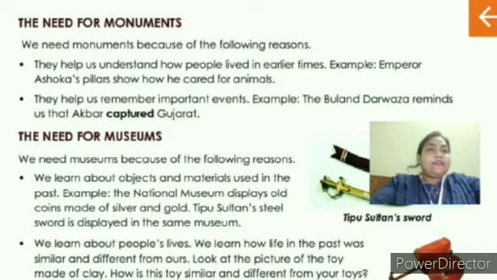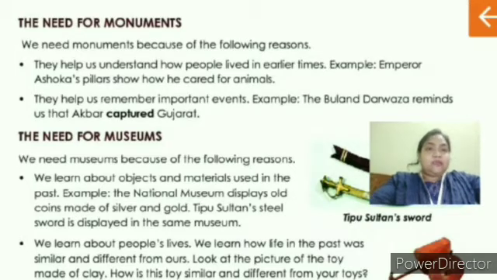So what has he done? In his pillar he has shown animals. So what are the animals you can see in Ashoka's pillar? Do you remember, children? Yes, there are 4 lions in it. Yes or no? There are 4 lions in it. There is one horse and a bull also. So in this line it is said that Ashoka pillar shows how he cared for animals.